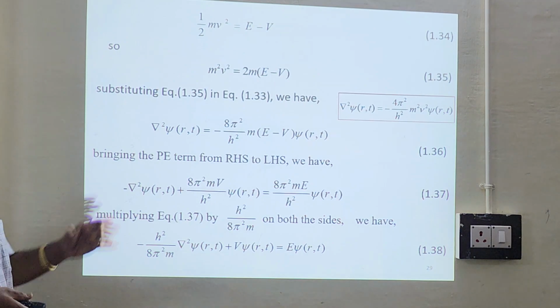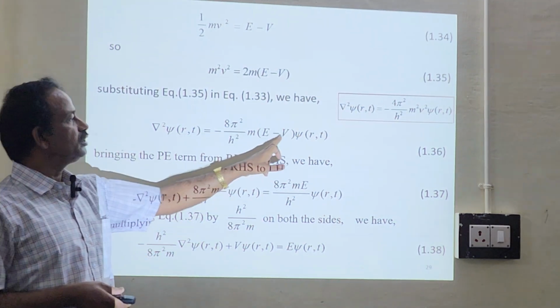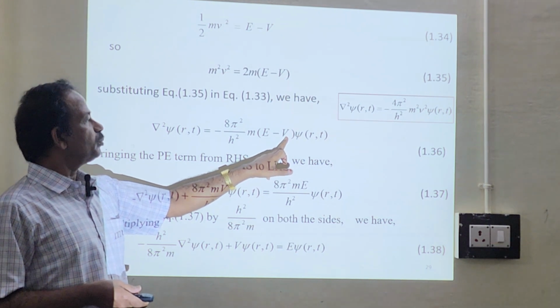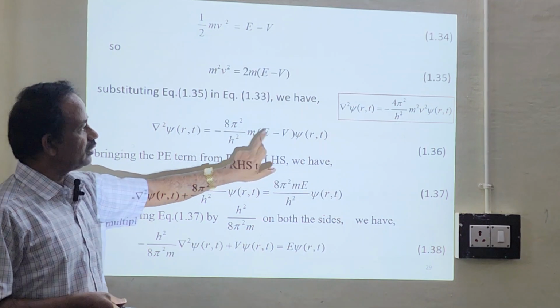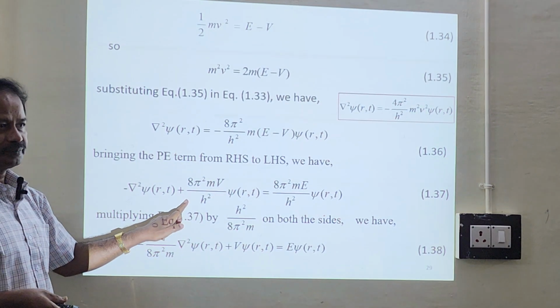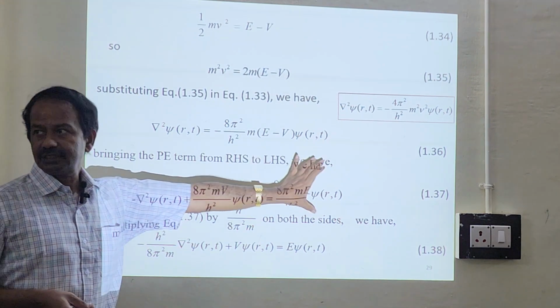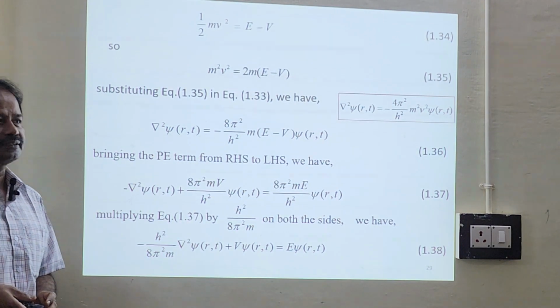Okay. Now you just bring the potential energy term to this side. So this is potential energy. Potential energy to this side will give you 8 pi squared m V psi of r comma t, minus becomes plus. So you have total energy on that side. Kinetic energy plus potential energy will give you total energy.